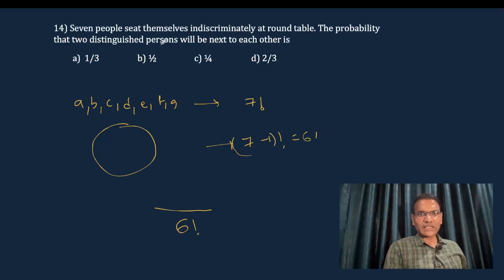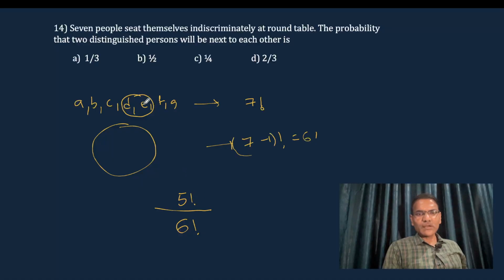Now, the condition is 2 distinguished persons will be next to each other. Suppose D and E are made as one unit, always side by side in any arrangement. Now I count the number of units: 1, 2, 3, 4 as one unit, 5, 6. 6 units can be arranged in a circle in 6 minus 1, that is 5 factorial ways.